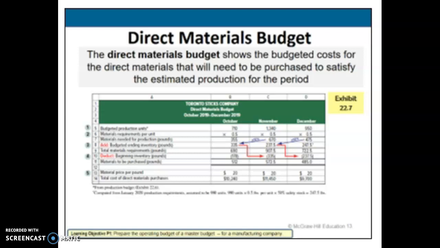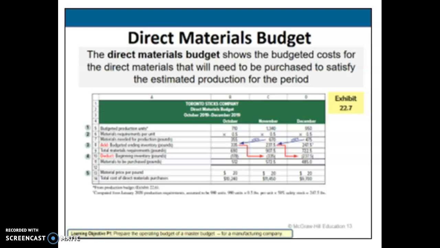Next, Toronto Sticks Company needs to know the amount of direct materials needed for each of the units to be produced. In this case, it's a ½ pound of wood. With these two inputs, we can now compute the amount of direct materials needed for production. For example, if we want to produce 710 hockey sticks, we will need 355 pounds of wood. 710 times 0.5 pounds gives us 355.